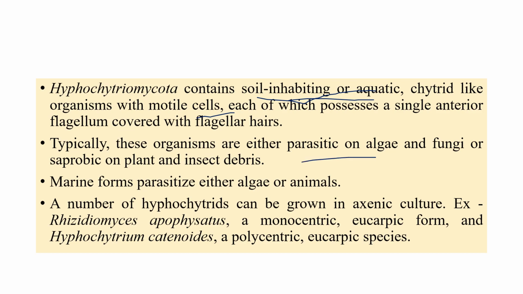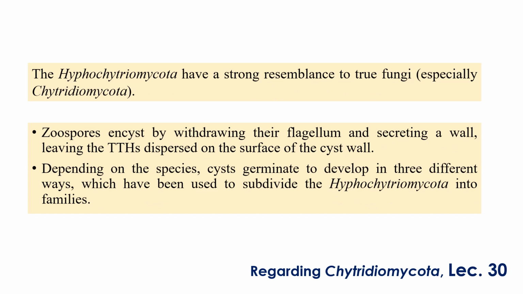This also we discussed, right? They are parasitic on algae and a couple of animals as well. A number of hyphochytrids can also be grown in axenic culture. For example, Rhizidiomyces apophysatus, a monocentric eucarpic form, and Hyphochytrium catenoides, a polycentric eucarpic species, can be cultured. As I told you in the previous slide, Hyphochytriomycota have a strong resemblance to the true fungi, that is the Chytridiomycota. Chytrids come under Chytridiomycota.